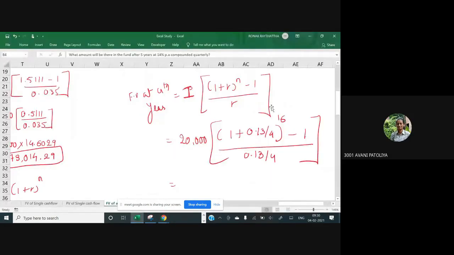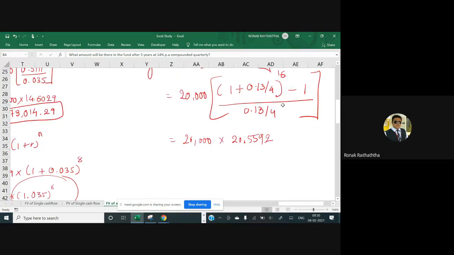Sir, 20,000 multiply 20.55. Let's take it up to 4 digits to make it more accurate. 20.55 के बाद क्या है? 5592. Okay, so that's gonna be 20.56 as it was confirmed by Miss Yogeshwari too.